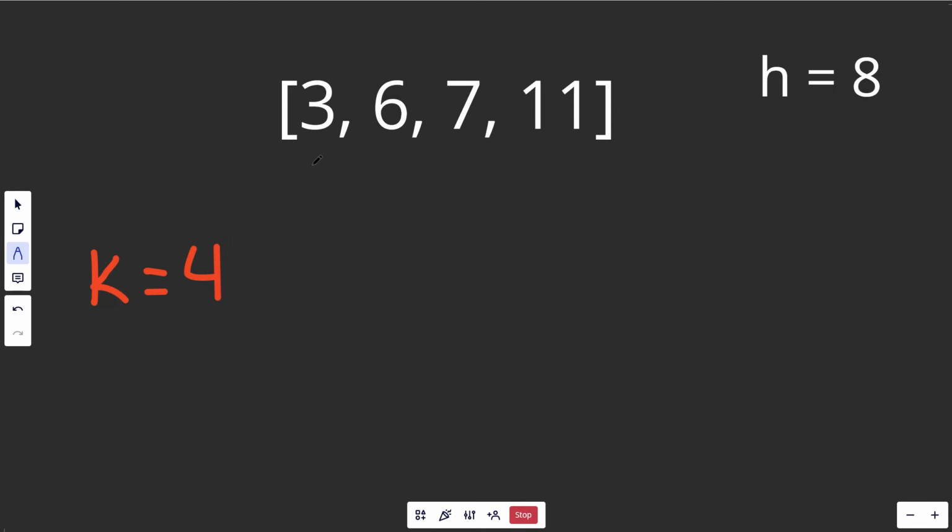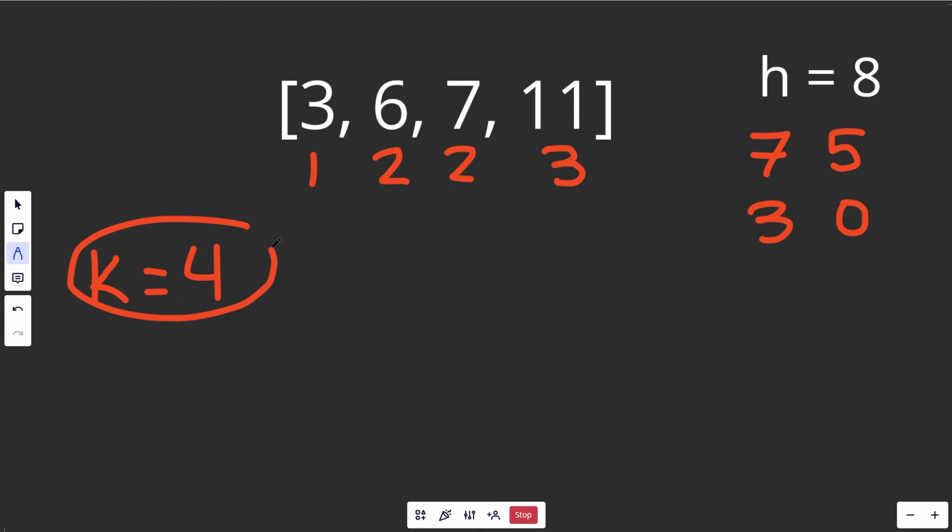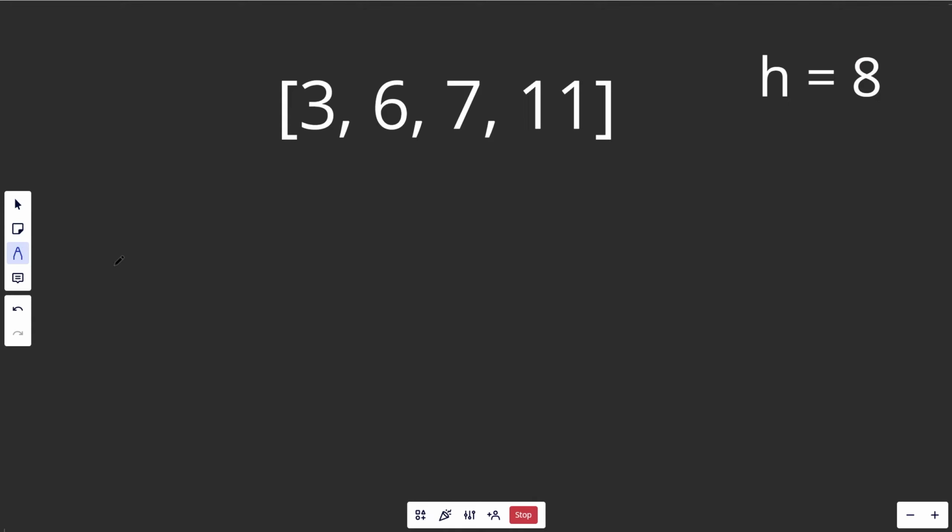Okay, so here we can actually finish off that pile in 1 trip. So that gets 7 hours left. With 2, that's going to take 2. So we have 5 hours left. With 7, that actually only takes 2 now. So that gets this down to 3 hours. And so with 11, we actually can finish that in our 3 hours. And that gets us down to 0, but our banana piles would all be complete. So 4 is the smallest value of k such that we could finish all of the bananas in those 8 hours. Now, what did we actually do here?